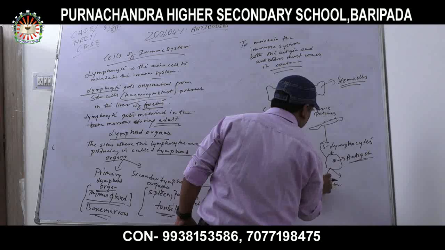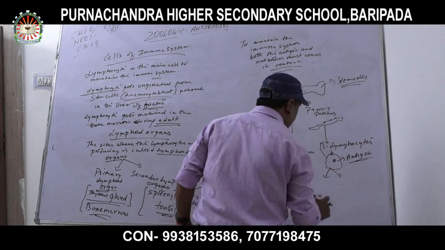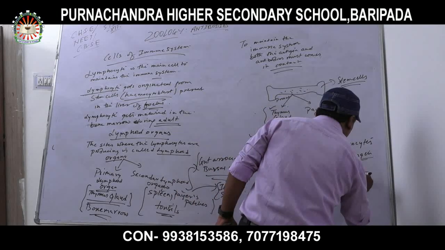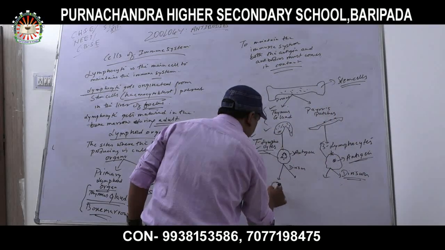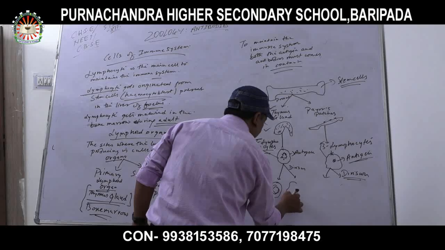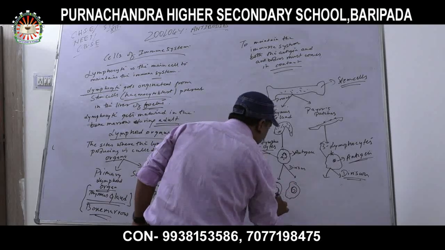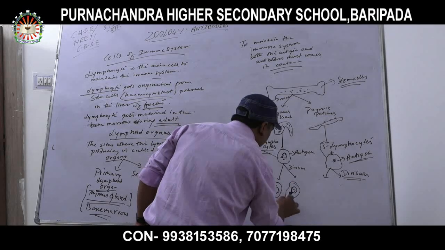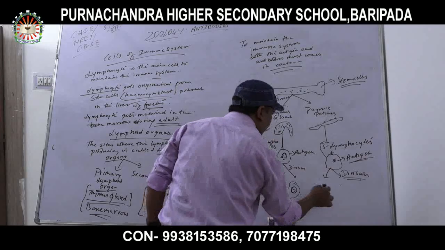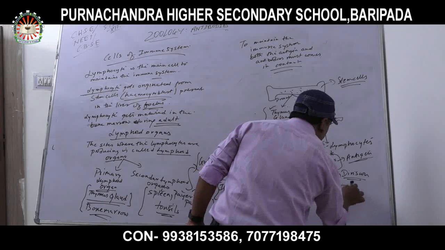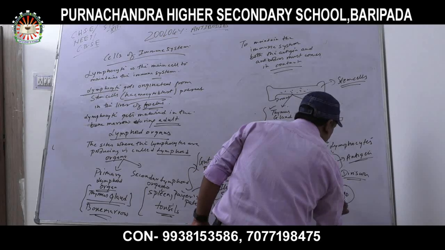these are lymphoblasts, and these are B cells, plasma cells.